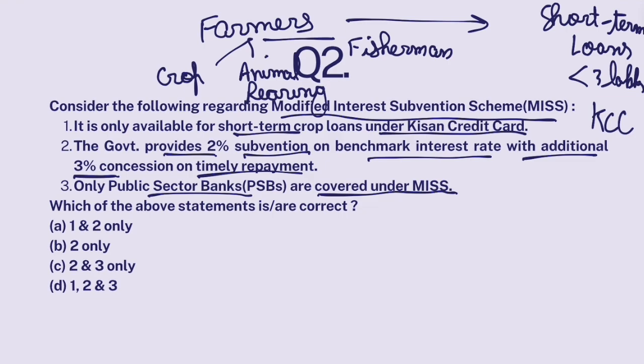So they can avail these short-term loans on their Kisan Credit Card at concessional rates.